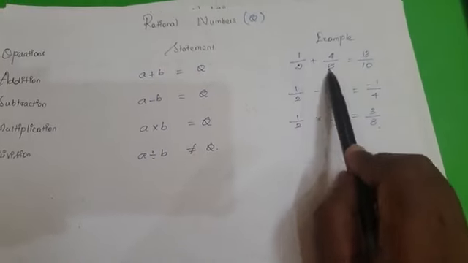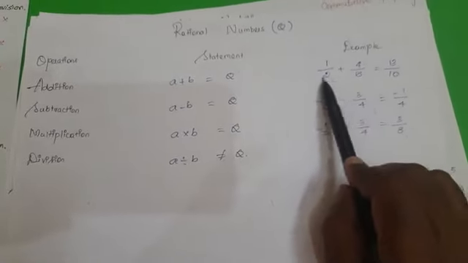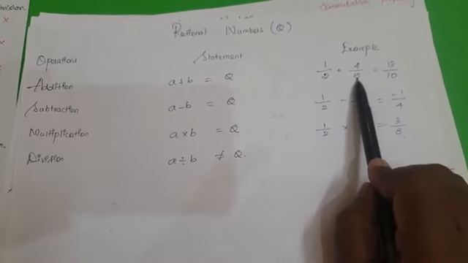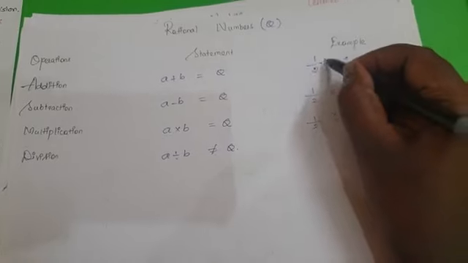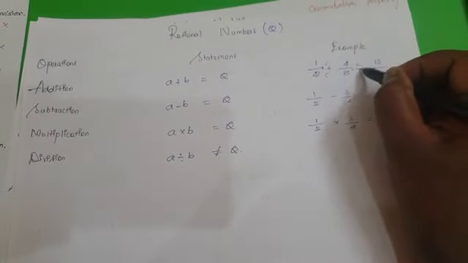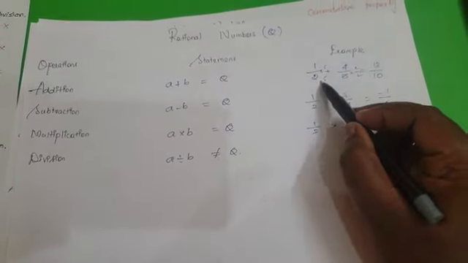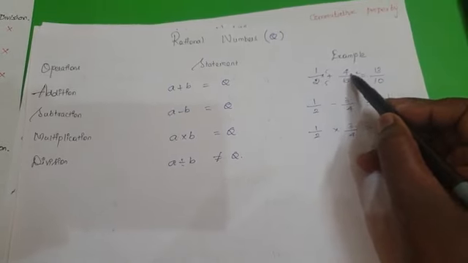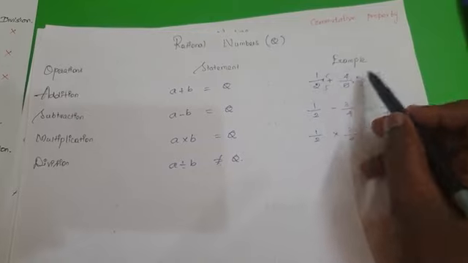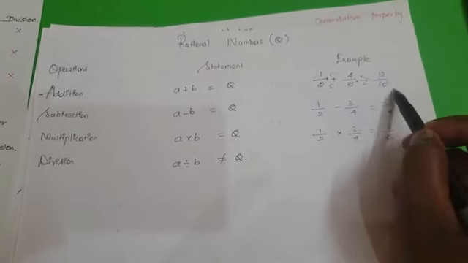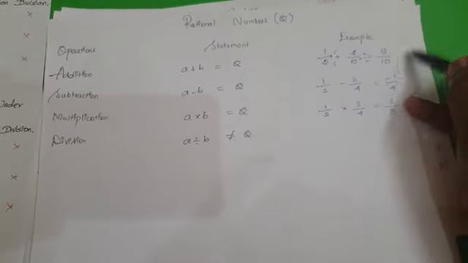Because the denominator is not the same, we know the fractions rule: we have to take the LCM. Once you take the LCM, here 10, you have to multiply here by 5 by 5, and here by 2 by 2. So 5 by 10 plus 8 by 10. 5 plus 8, we will get the answer as 13 by 10. So here it's a rational number.